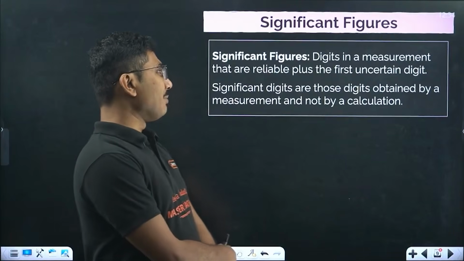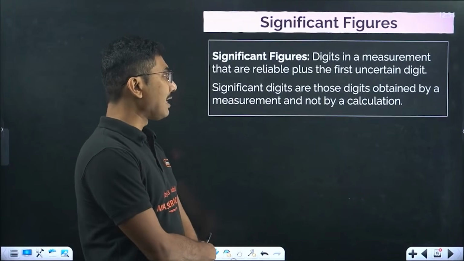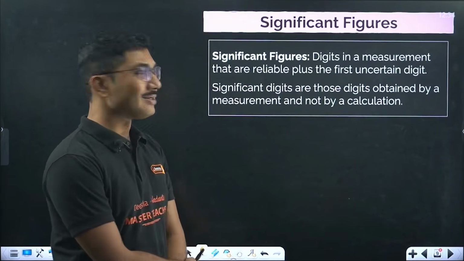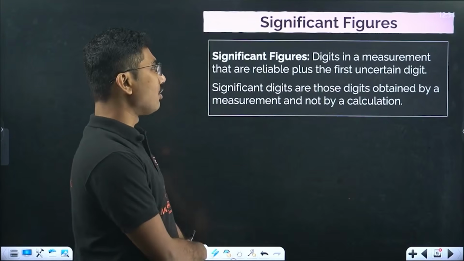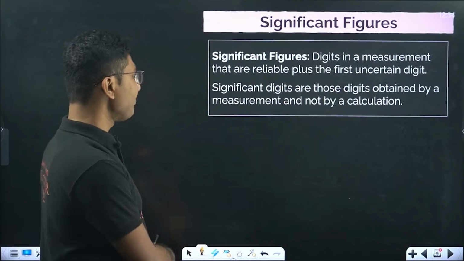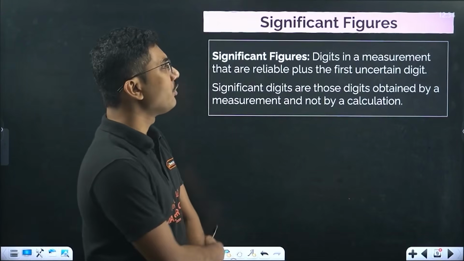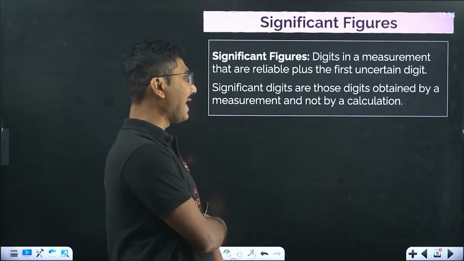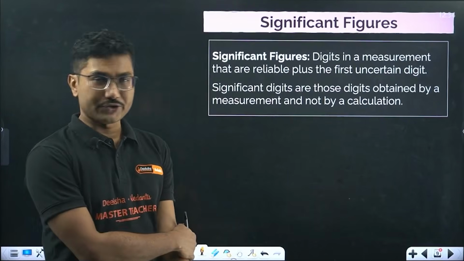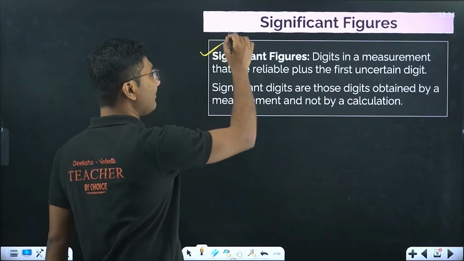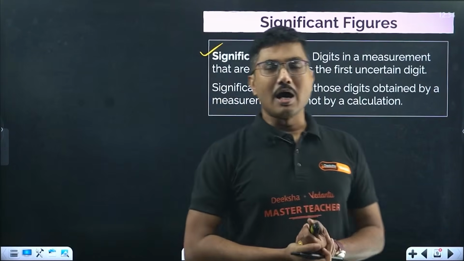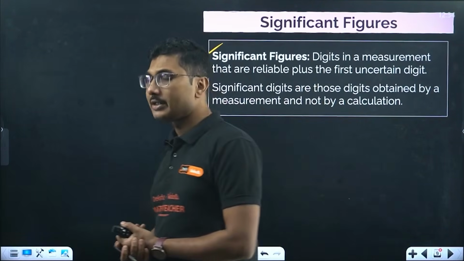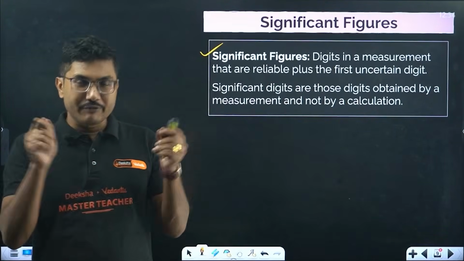The digits in a measurement that are reliable, plus the first uncertain digit, are called significant figures. Significant digits are those digits obtained by a measurement and not by a calculation. Remember that significant figures always come from a measuring device, or when you are measuring a physical value.